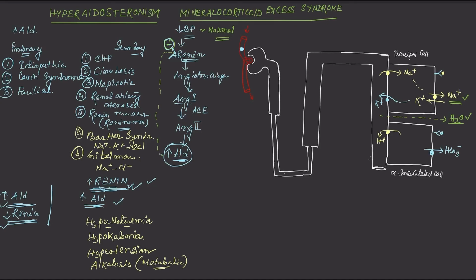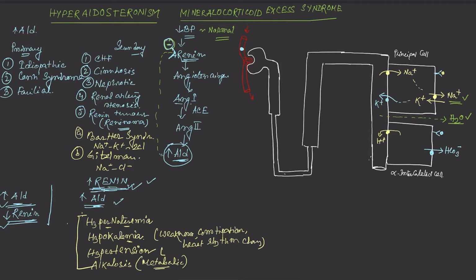So this hypokalemia will be reflected as weakness of the muscle, constipation, and it may lead to heart rhythm changes. And this hypertension, the usual manifestation will be like headache or flushing. So these four features will be similar for both the primary and the secondary hyperaldosteronism.